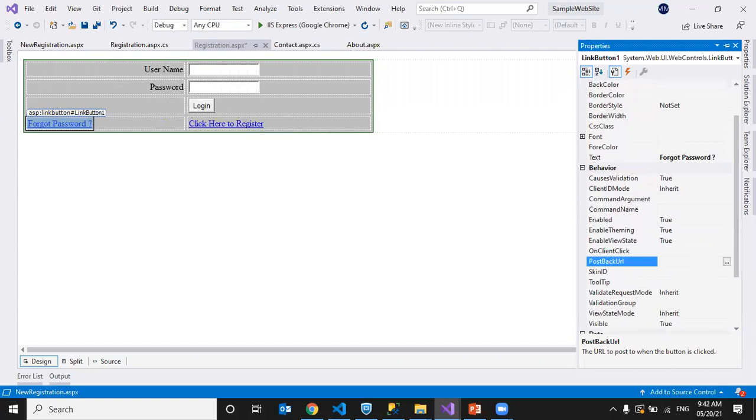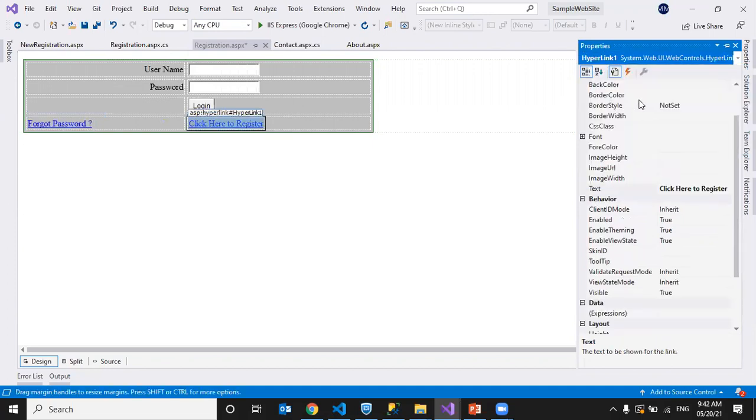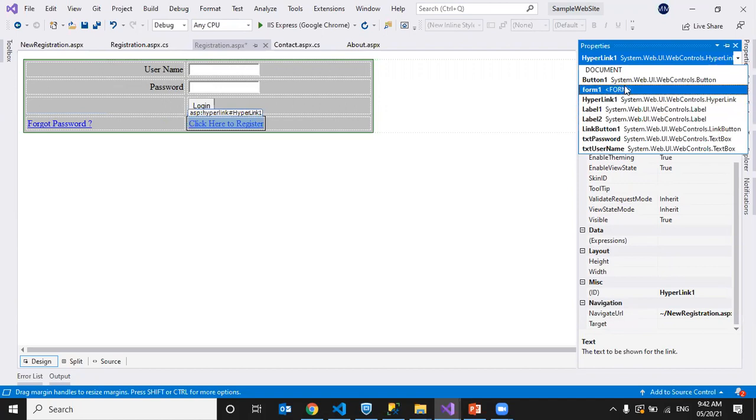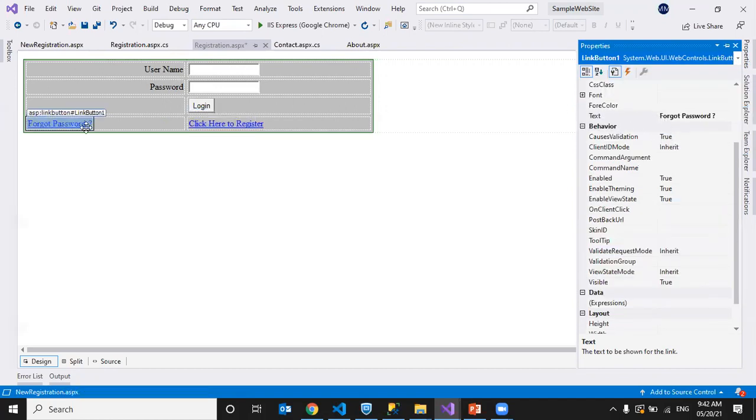When we selected hyperlink, what did we have? Navigate URL, right? When we took a link button, we have a different property like post back URL. On clicking this button, where do we want to post? To which URL do we want to post? The URL to post when the button is clicked.